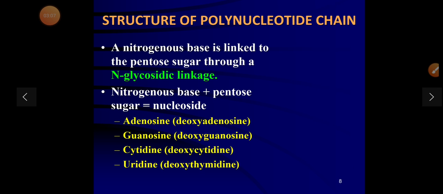A nitrogenous base is linked to a pentose sugar through an N-glycosidic linkage. Nitrogenous base plus pentose sugar is equal to nucleoside, that is adenosine, guanosine, cytidine, and uridine.